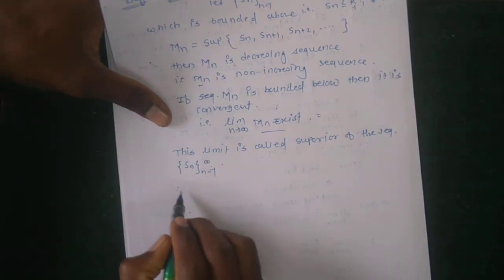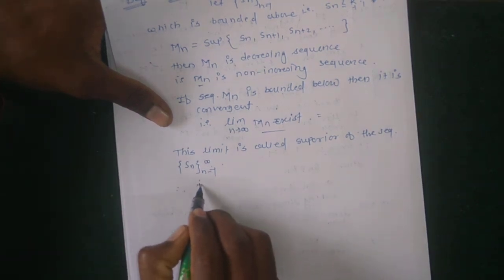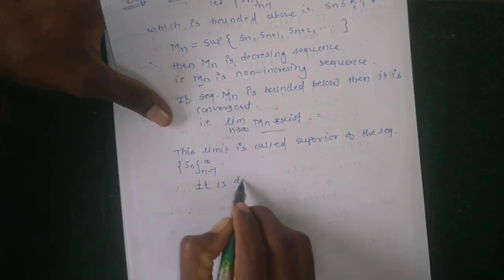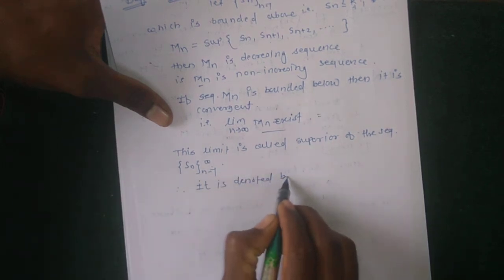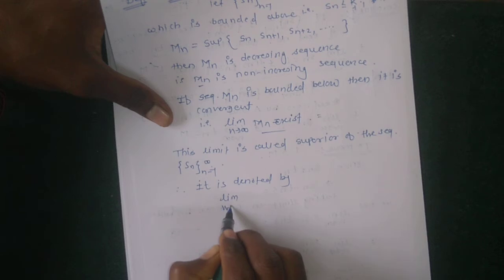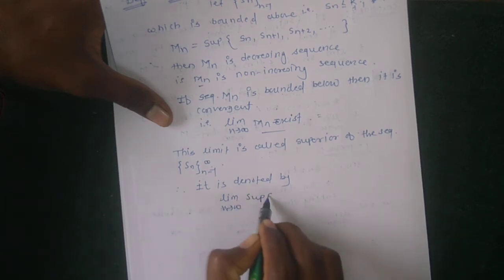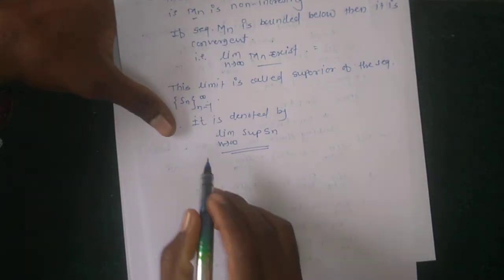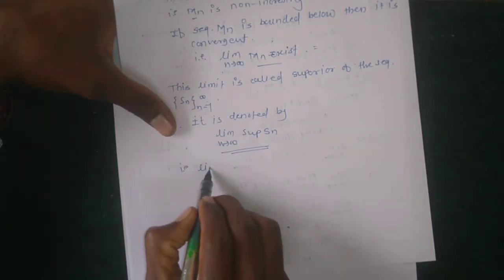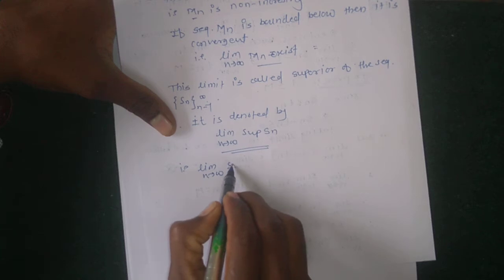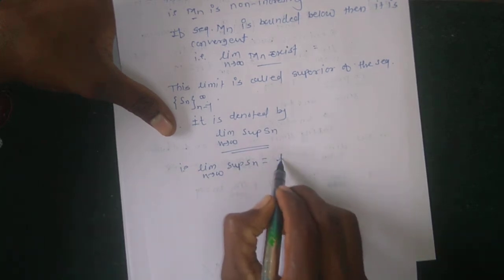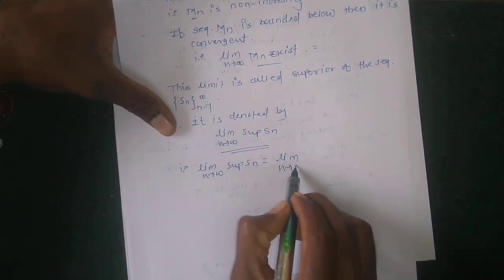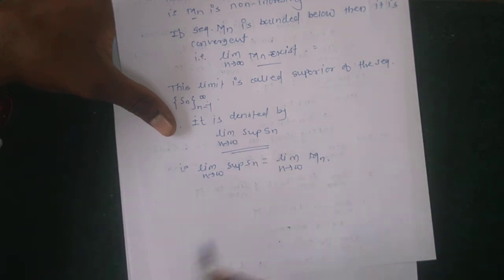Therefore it is denoted as limit n tends to infinity supremum of Sn, that is, the limit as n tends to infinity of the supremum of Sn is equal to the limit as n tends to infinity of Mn.